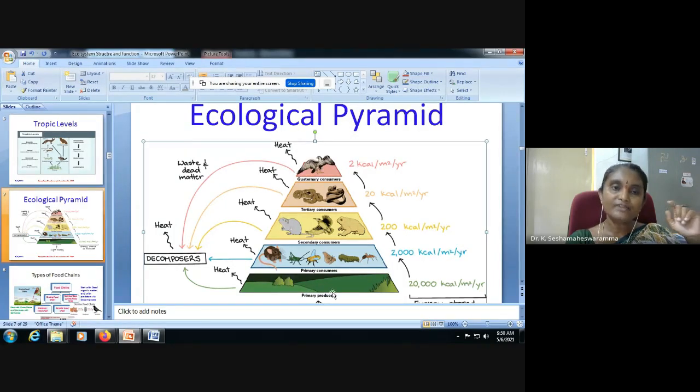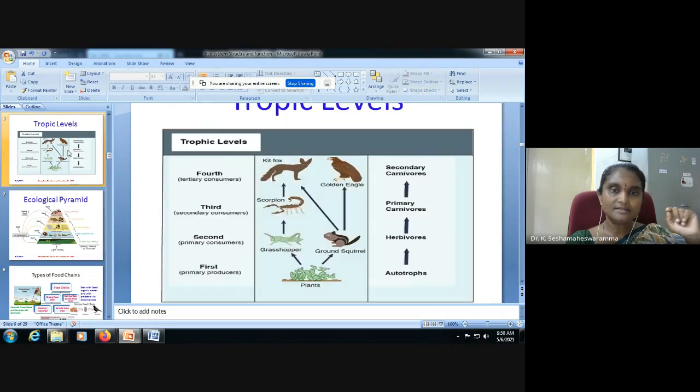Producers are in the first trophic level. Producers are represented in the first trophic level, as shown here.